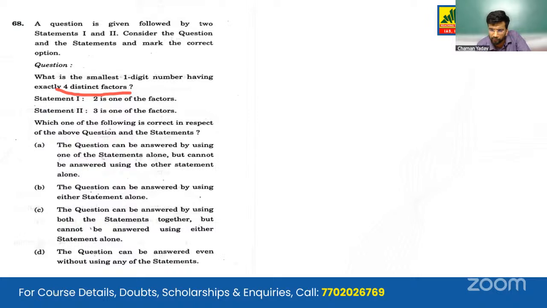So factors. What is the smallest number that we can think of? The smallest number can be the product of the smallest one-digit numbers, the smallest one-digit numbers being 1 into 2 into 3. So we have 6. Now, what are the 4 distinct factors that we have talked about? One factor is 1 only, the other factor is 2, the third factor is 3, and the fourth factor is 6 itself. So yes, we can have such a number. Such a number is 6.